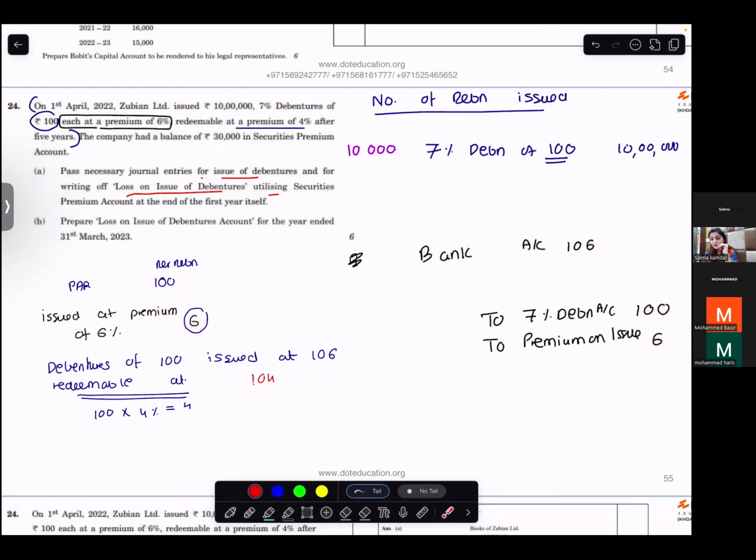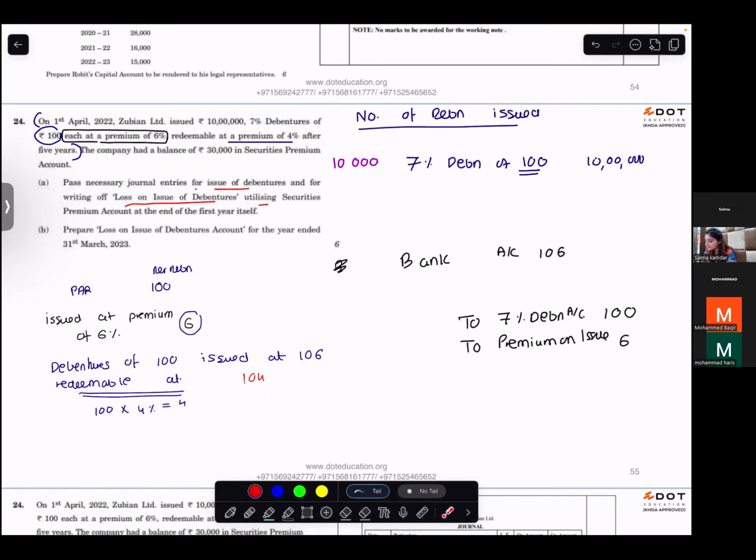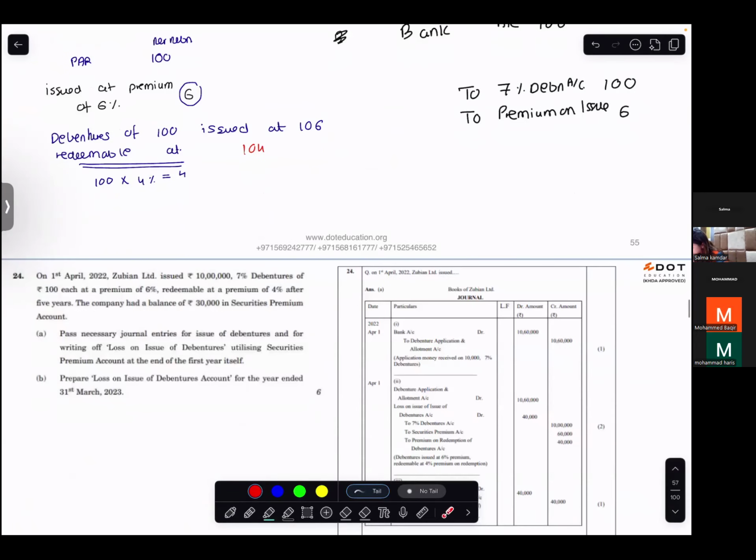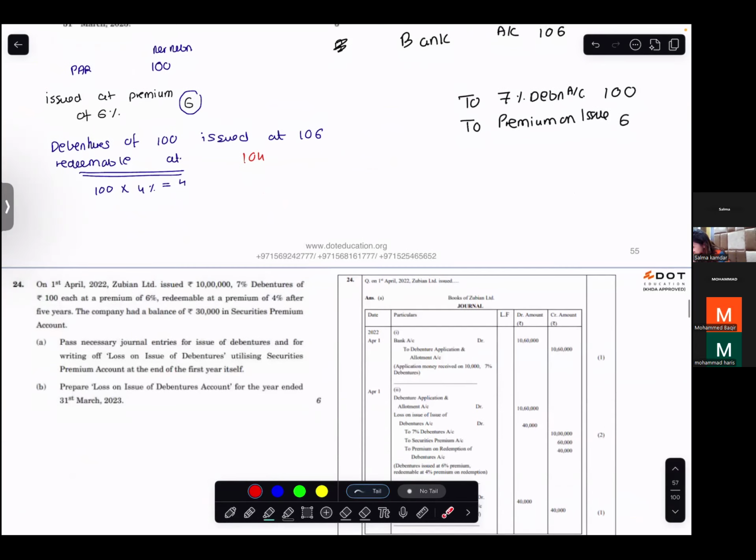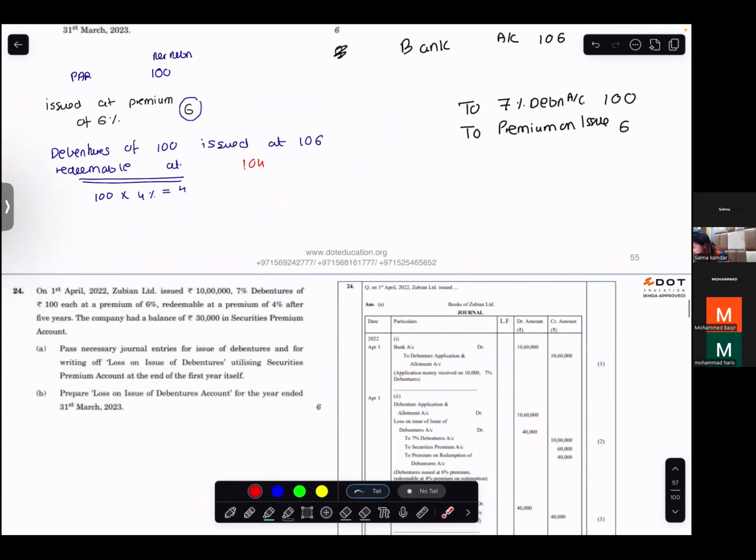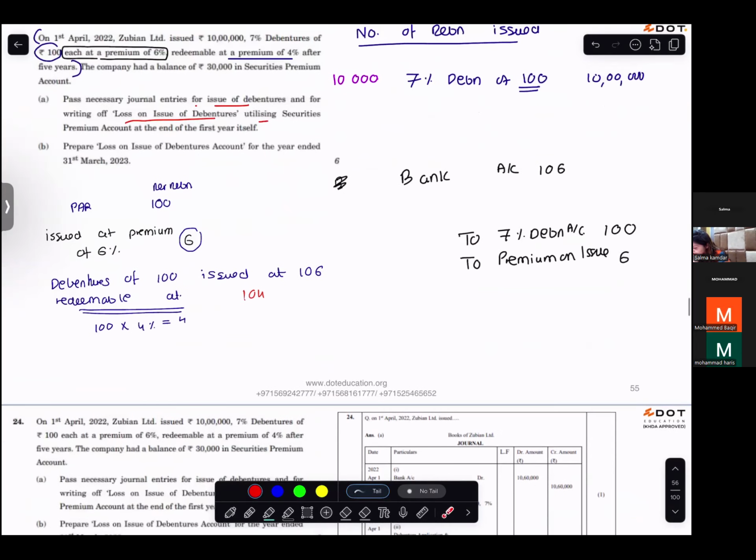Now you're redeeming it at how much? 4%, 104. That means you got a loss, right? Debenture of 100, you're going to pay 104. The 6 was the profit you recorded over here on issue.